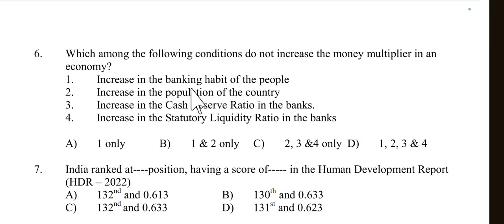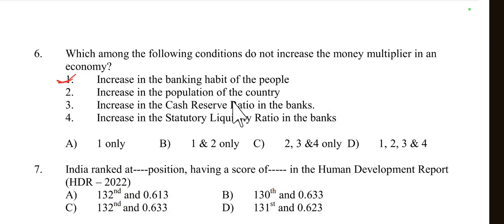If the banking habit of the people increases, then the money multiplier increases, because more people deposit their money in banks, then banks have more funds to lend, which can increase the money supply through the money creation process or credit creation process. So this is right, an increase in the banking habit increases the money multiplier. But the question asks for what does not increase the money multiplier.